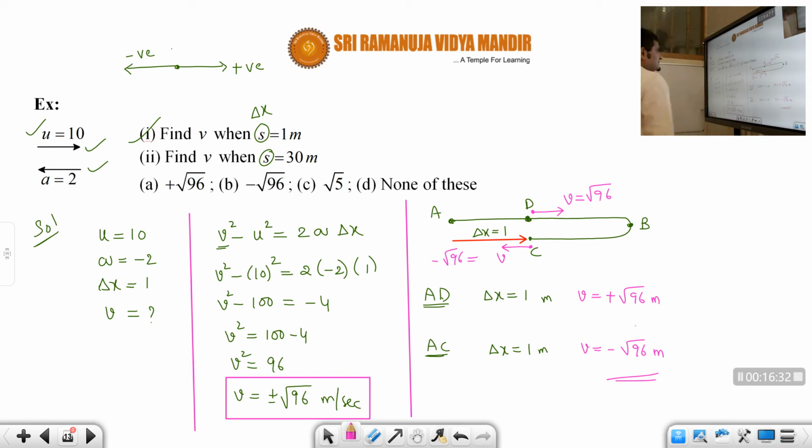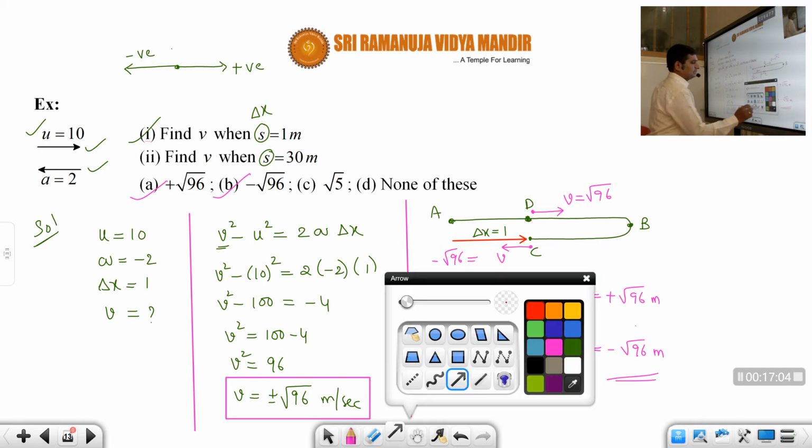Okay. Next, find the velocity when s is equal to 30 meters. So that means for the previous question both option A and option B are correct. Both are correct, students, because they did not tell us to find the positive value of velocity. They are just asking to find the velocity when displacement is 1 meter, or find the velocity when the displacement is 30 meters, like that. Okay. So both answers are correct. Now next one, find velocity when displacement is 30 meters, students.